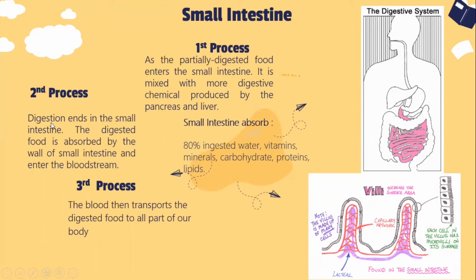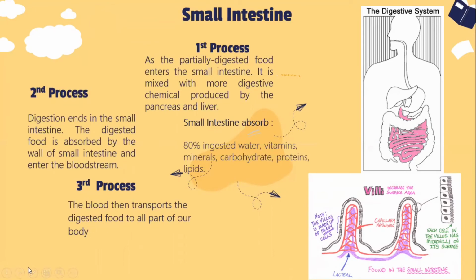Digestion will end in the small intestine, and then the digested food is absorbed by the wall of the small intestine and enters the bloodstream. Then the blood transports the digested food to all parts of our body. Our small intestine absorbs 80% of water, vitamins, minerals, carbohydrates, proteins, and lipids.